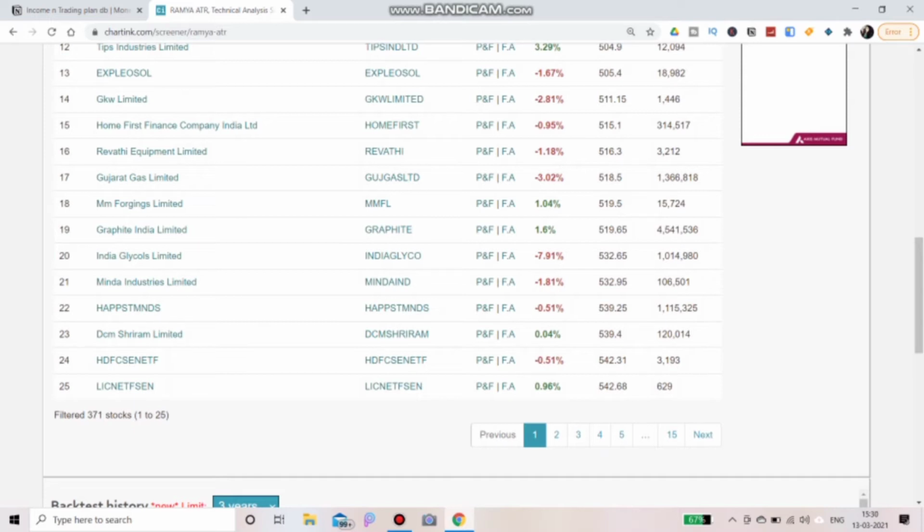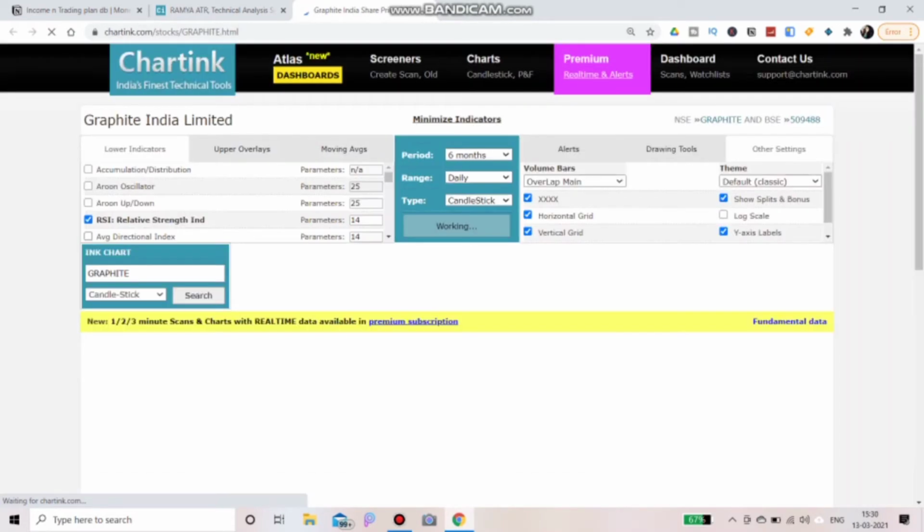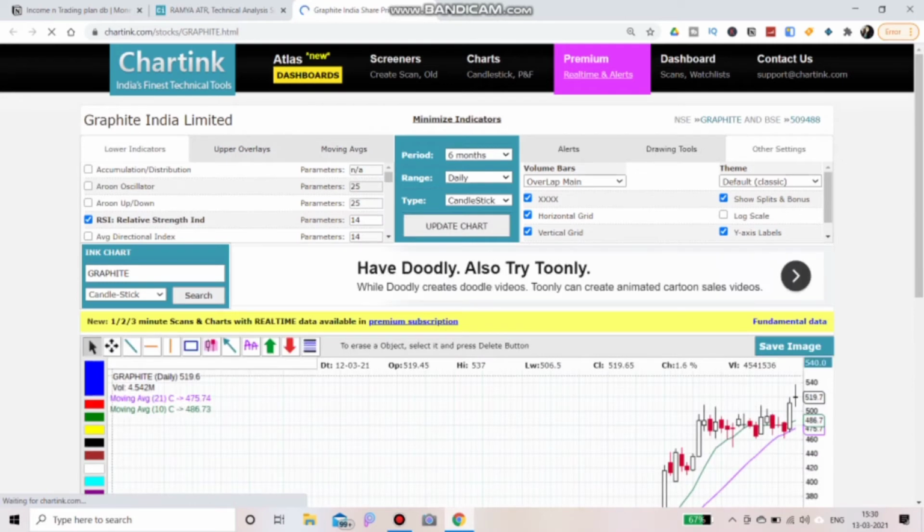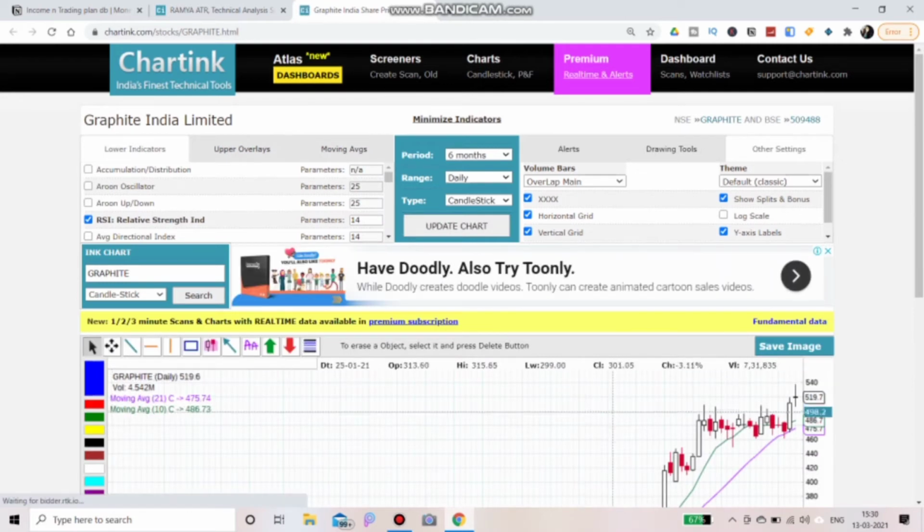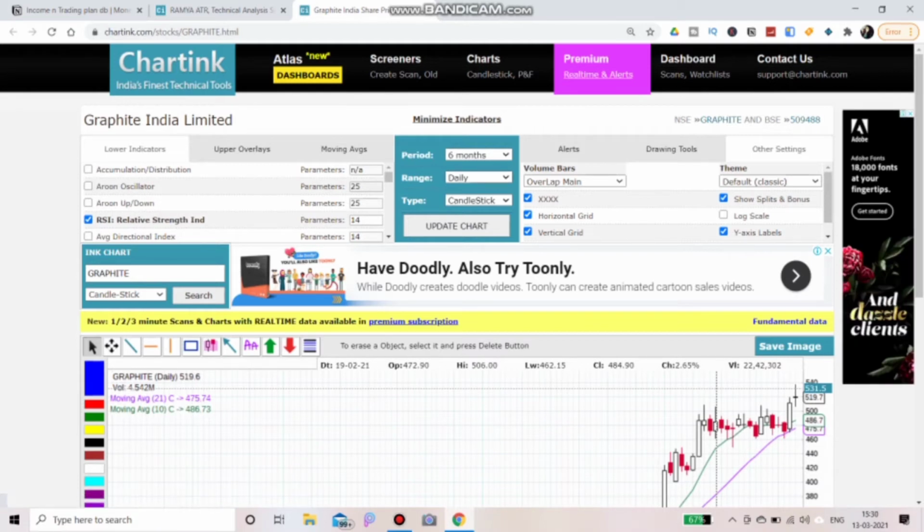Let's check this Graphite India. In a week it should give a 50 point movement. That is the main concept of ATR. So we'll put this on the weekly chart and update.